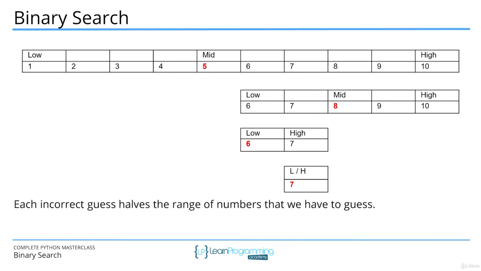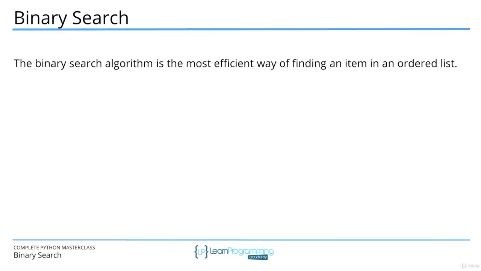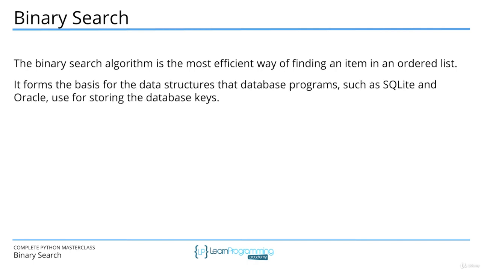So each incorrect guess halves the range of numbers that we have to guess. That's why this technique is known as a binary search or binary chop. The binary search algorithm is the most efficient way of finding an item in an ordered list. It forms the basis for the data structures that database programs such as SQLite and Oracle use for storing the database keys, and that allows for very fast searching of the data.